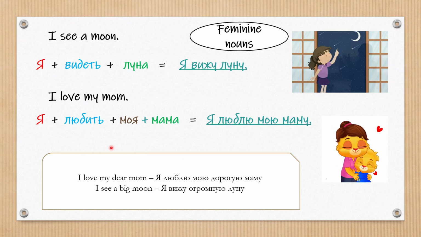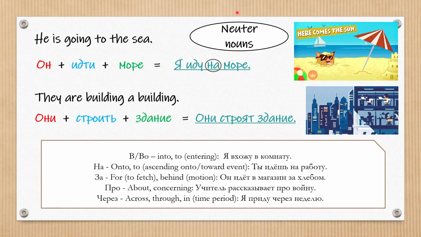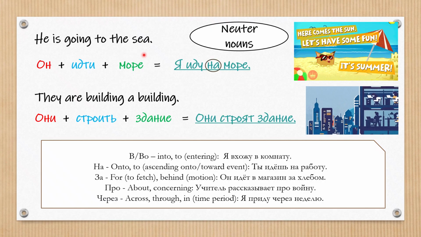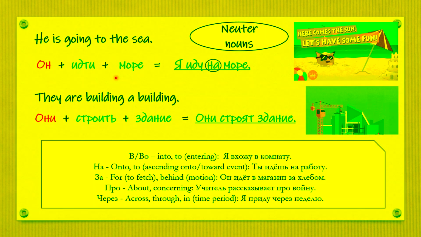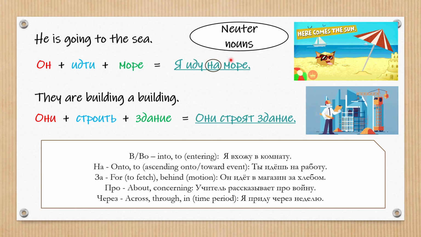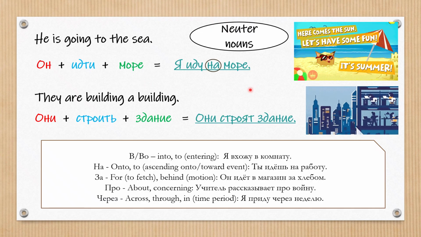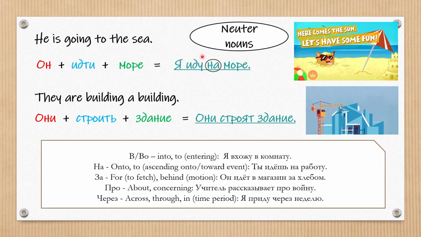Let's make more beautiful sentences. I love my dear mom. Я люблю мою дорогую маму. I see a big moon. Я вижу огромную луну. Okay, now neuter nouns. So he is going to the sea. He, он, to go, идти, sea, море. Я иду на море. In neuter nouns, the endings don't change in accusative case, but here we use preposition на, which means to or onto.